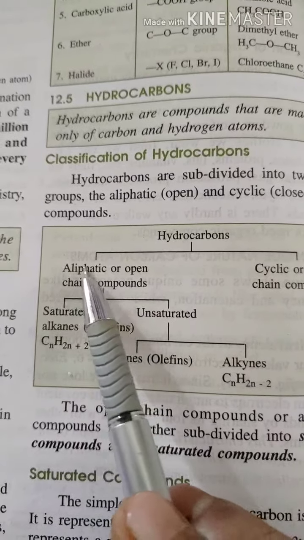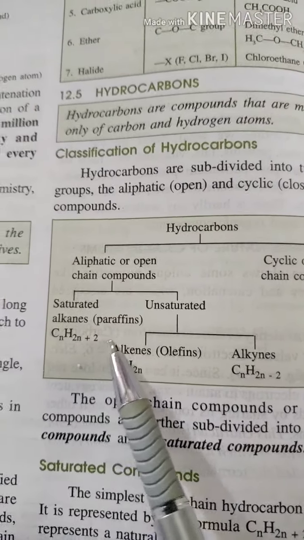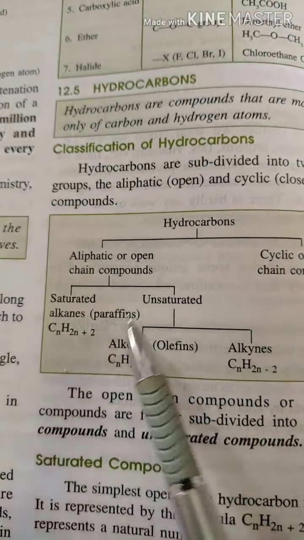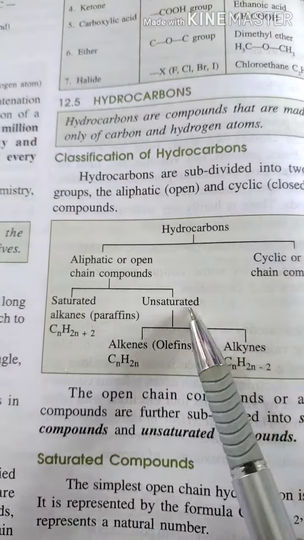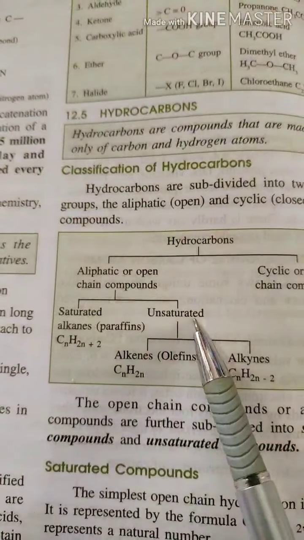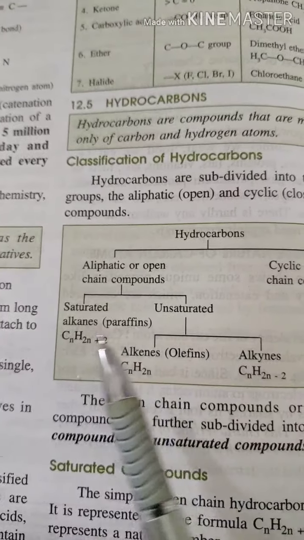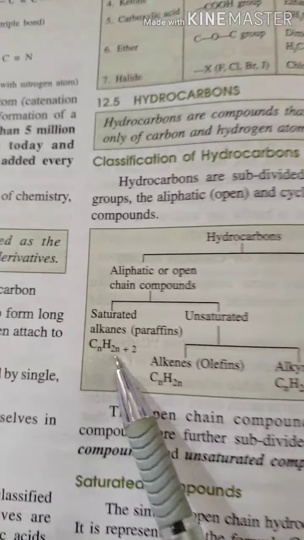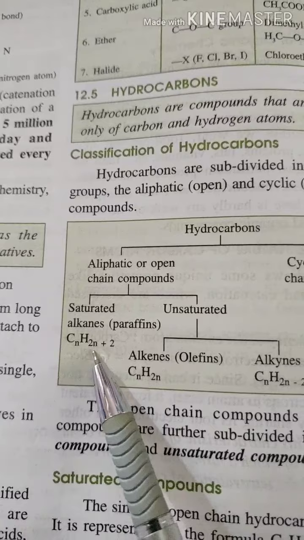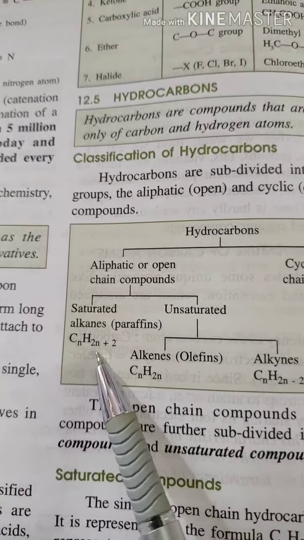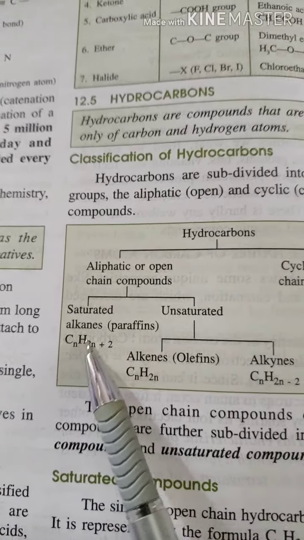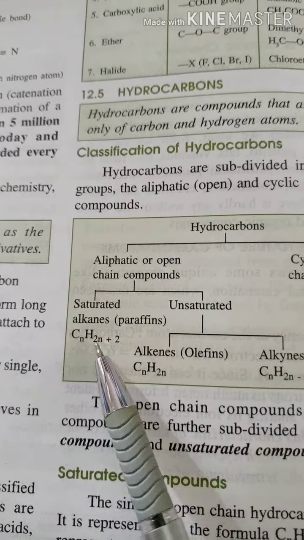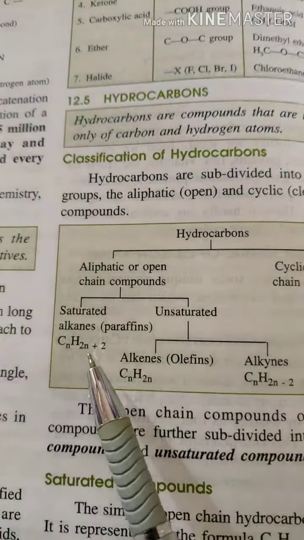Now these aliphatic hydrocarbons are of 2 types. One is saturated and another is unsaturated. So what does saturation mean? Saturation means where you will find that only single bonds are present, like the alkanes: methane, ethane, propane, butane, pentane and so on.